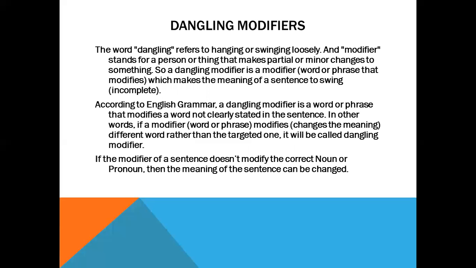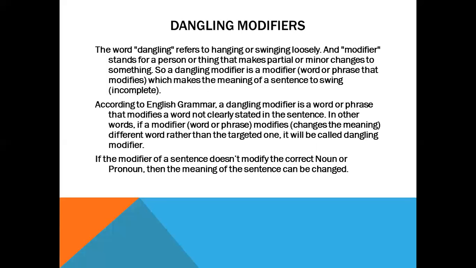Next, come to the point, that is dangling modifiers. Dear cadets, dangling is a term that denotes something which is hanging or which is swinging or which is just in between. That is not absolute. That is just swinging loosely. And modifier stands for person or thing that makes partial or minor changes to something.